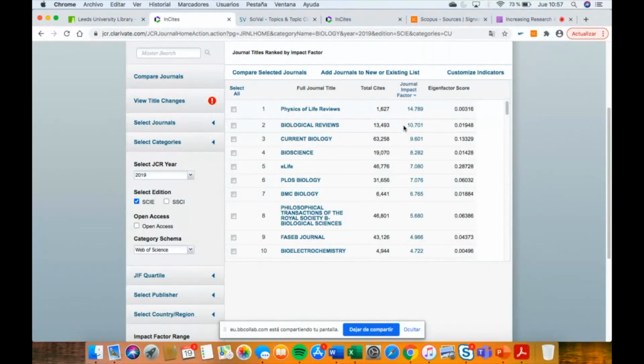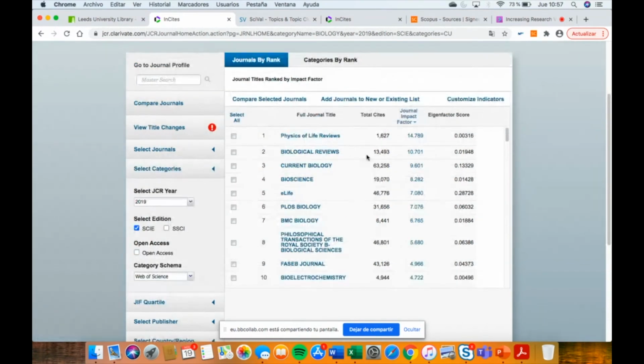For example, the journal that has the higher number of citations or other indicators related to impact. The journals of biology are ordered by journal impact factor, from the highest to the lowest. So Physics of Life Reviews is the journal in biology which has the highest impact factor. The second is Biological Reviews, then Current Biology, Bioscience, etc.